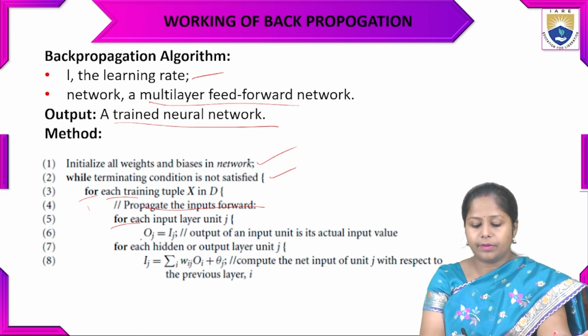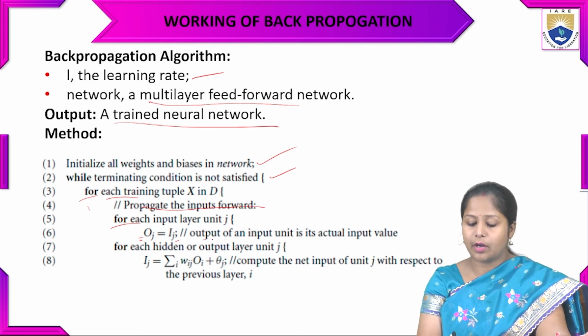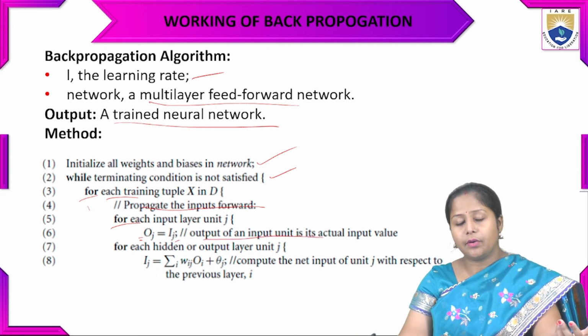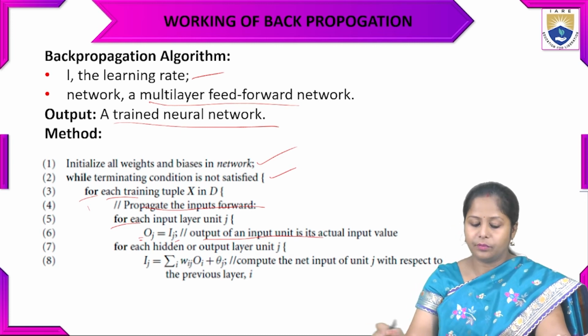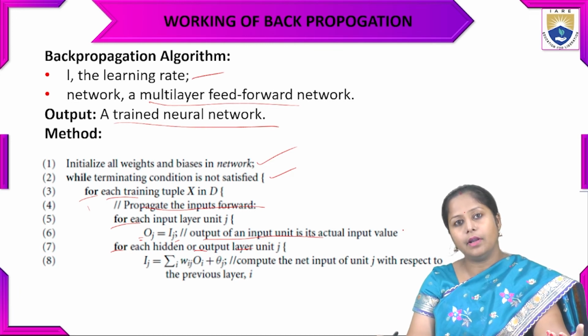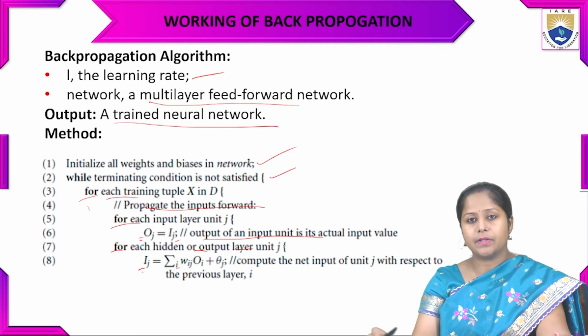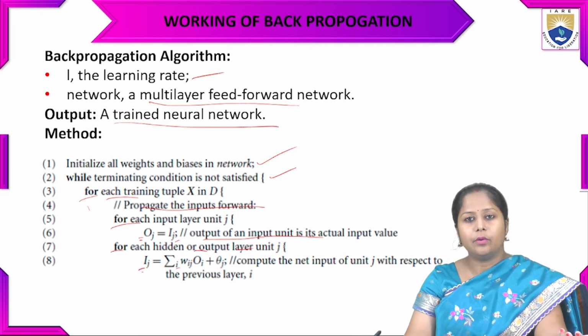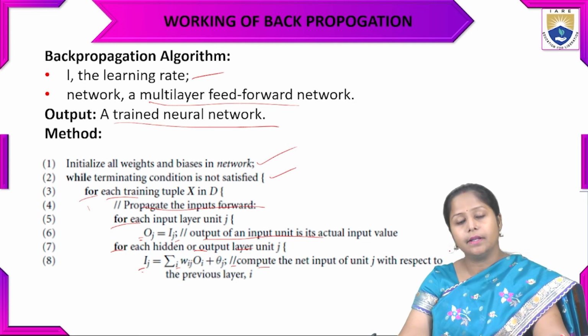So the output of an input unit is its actual input value. Then for each hidden or output layer unit j, again a for loop, Ij is calculated. Ij is equal to the summation over i of Wij Oi plus theta j. So that is computing the net input of unit j with respect to the previous layer.